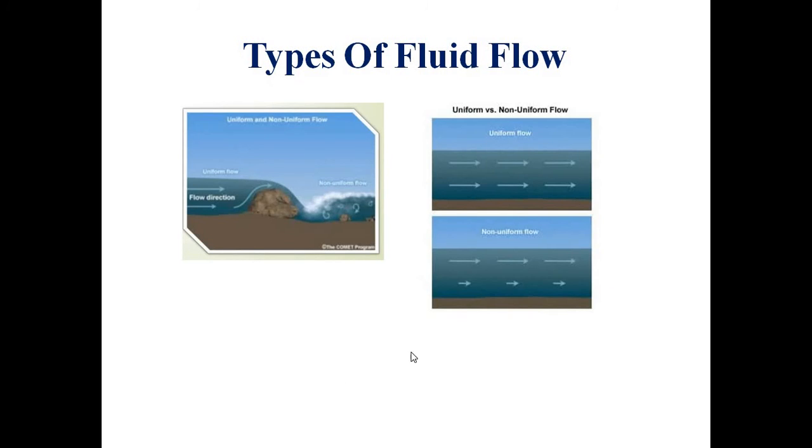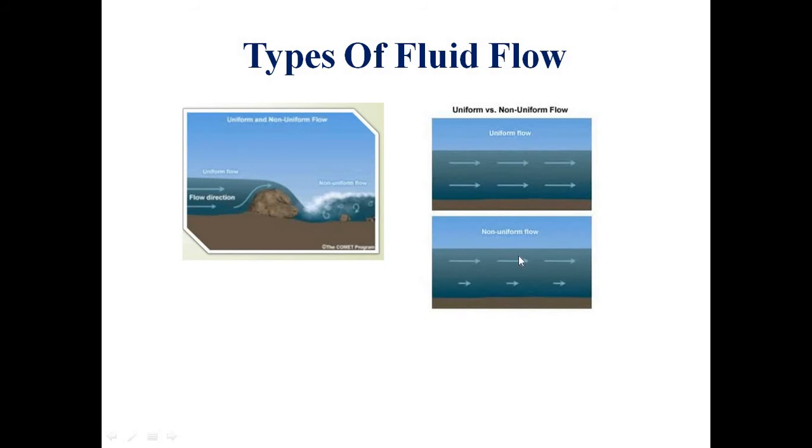Next, you can see this image of uniform flow. On the left side, you can see that there is no change in the direction of velocity. Here we can see that a change in the direction of velocity takes place. This one will be clearer to you. In the uniform flow on the top, there is no change in the values of velocity.